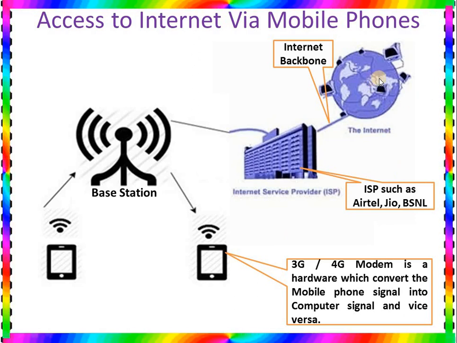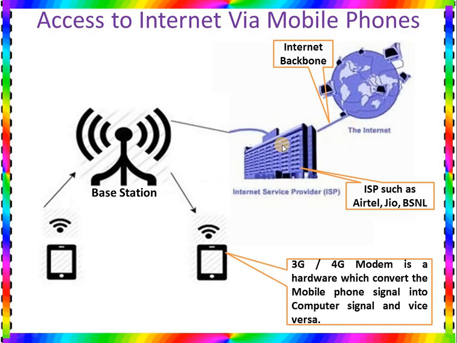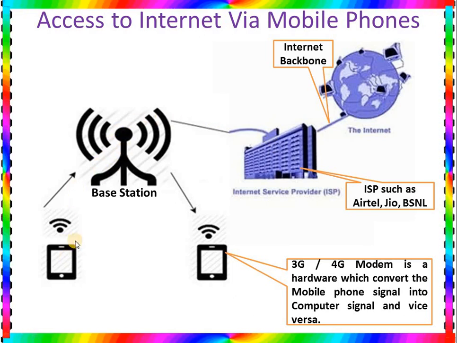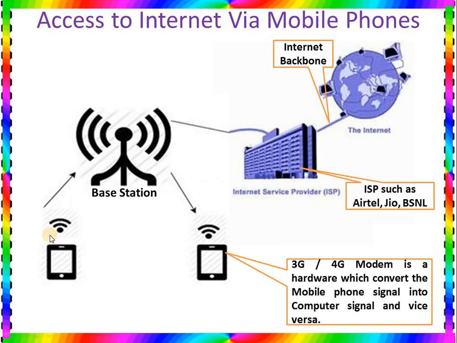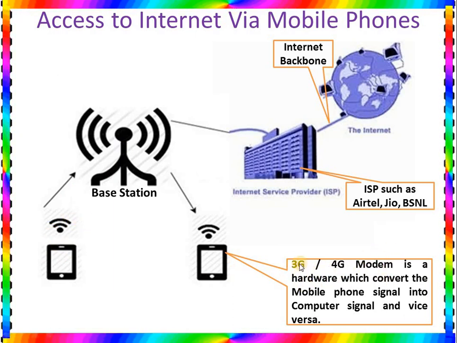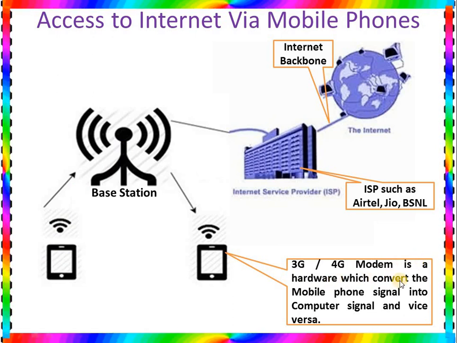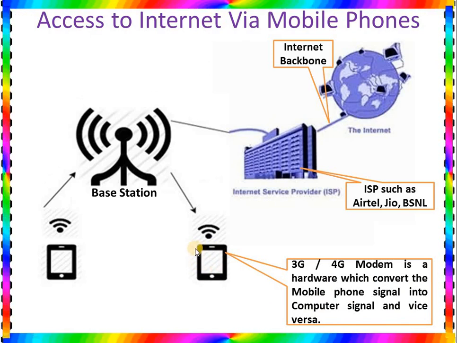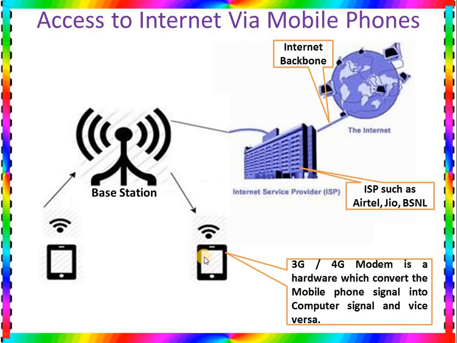As usual, the internet is connected with the internet service provider. The internet service provider is connected with the base station, and the base station is connected with the mobile phones. This mobile phone has a 3G or 4G modem that is inbuilt. A 3G or 4G modem is hardware which converts the mobile phone signal into computer signal and vice versa. That means this mobile phone is also called a microcomputer.